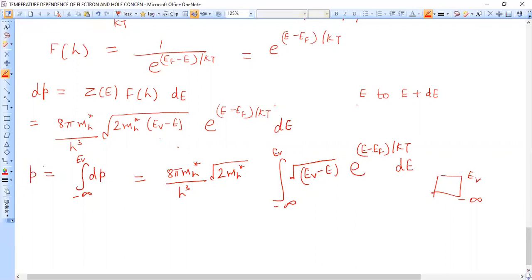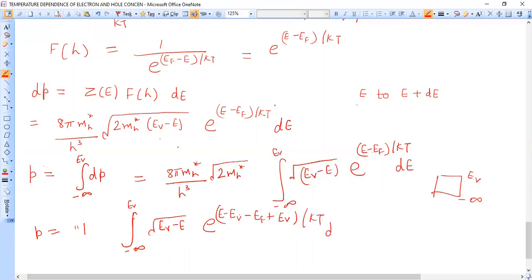So in the exponential, we will add and subtract EV. So here P becomes, it is constant as it is within the integral from minus infinity to EV. This EV minus E term I am keeping the same, but here I have added one EV and here I have subtracted one EV, over kT, into dE.